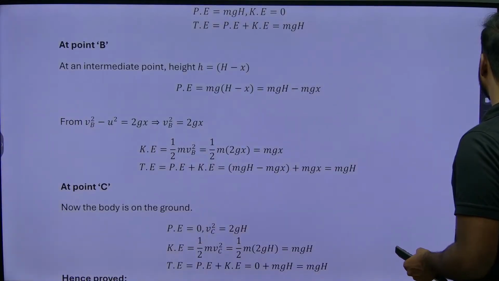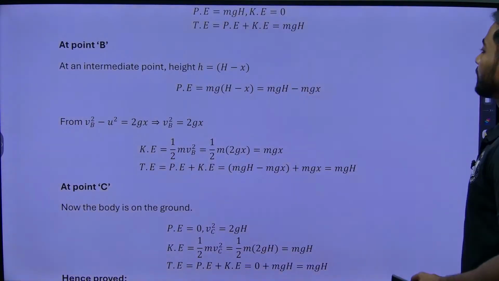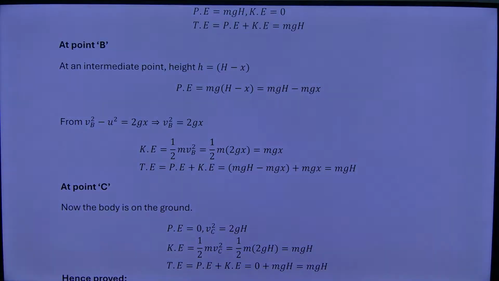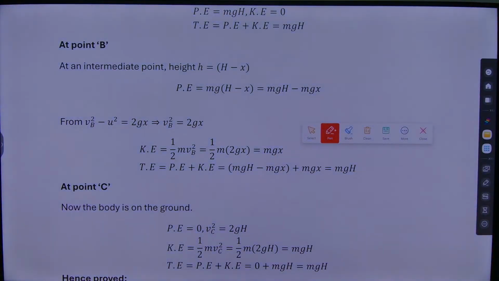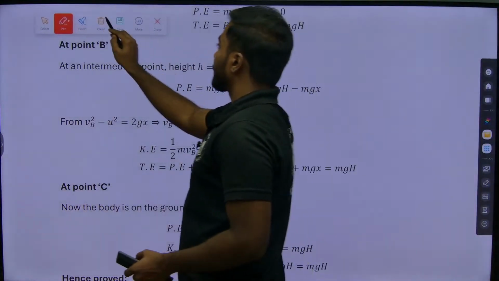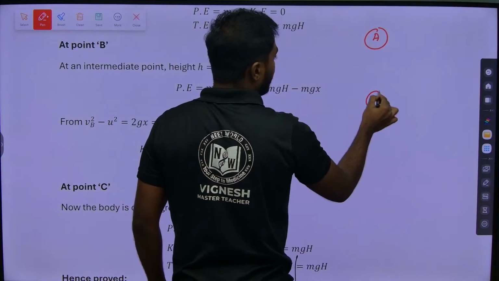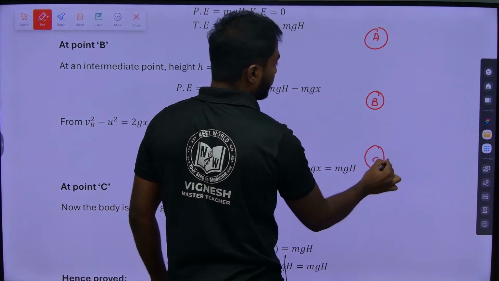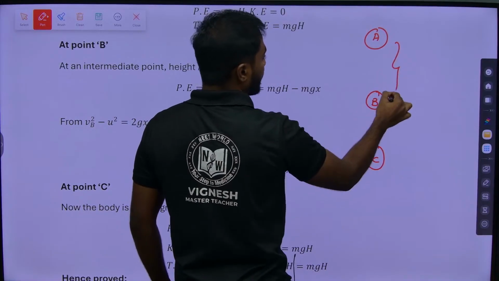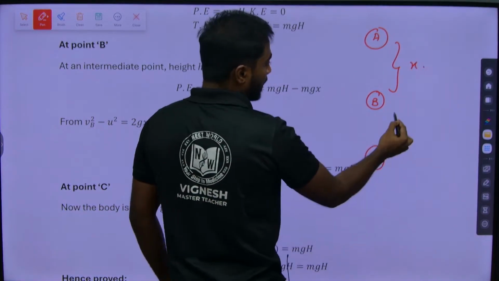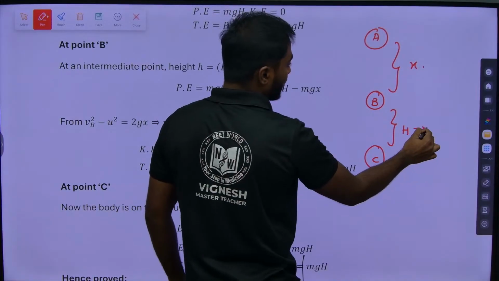So point B, let me take the pen. When I talk about point B, this is my point A, point B and point C. This one we have considered as x and this one will be h minus x.